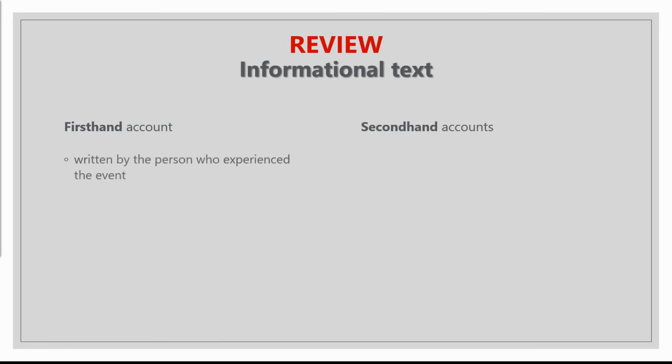Let's do a quick review on the informational text. On Monday, we started looking deeper into point of view. We talked about a text being a first-hand account and a text being a second-hand account. We said a first-hand account is written by a person who experienced the event. It usually includes diary entries and autobiography.